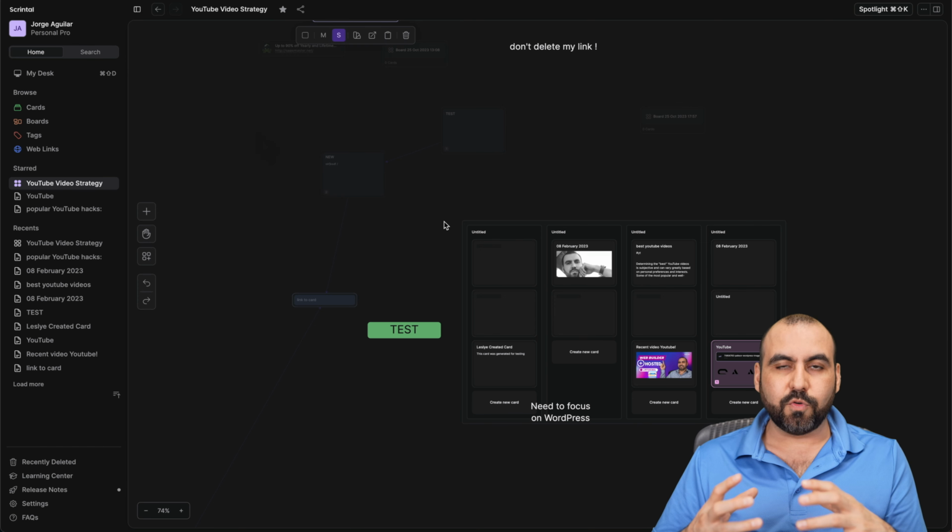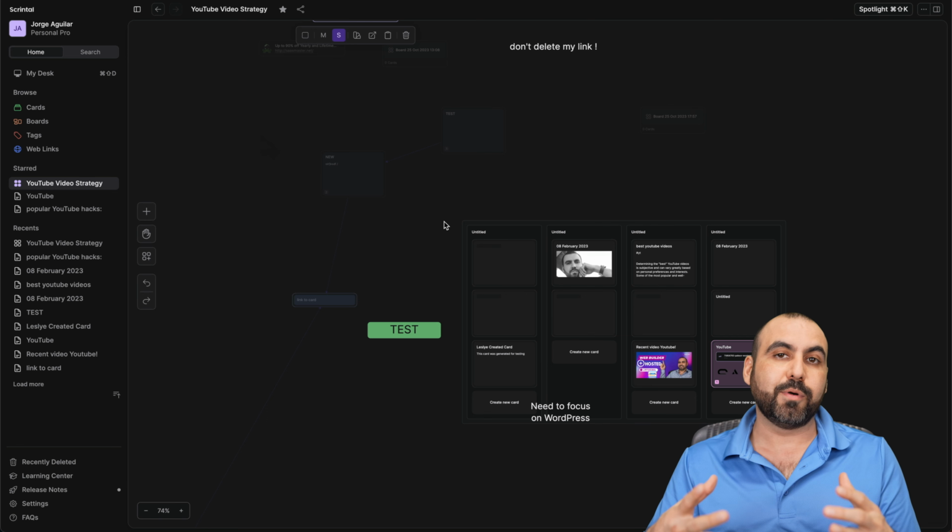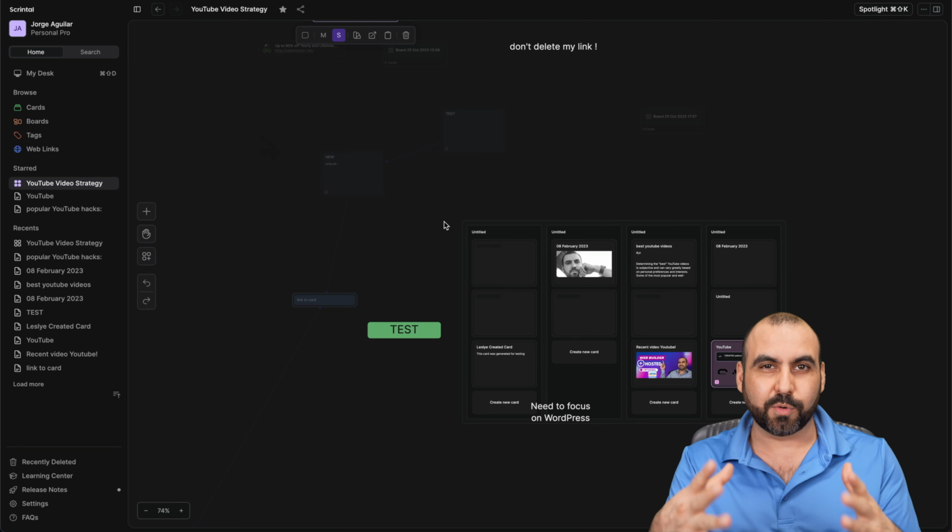So it's really useful to have a mind map and note-taking app in the same place and work with your team members so you're always on the same page with your projects.